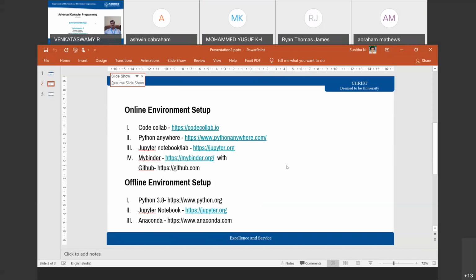So that is what I'll take up in the next session: how to create an environment for the Python programming language. Then we'll start Python from the basics, and then we'll understand some very important libraries. That is what we do in this particular subject.